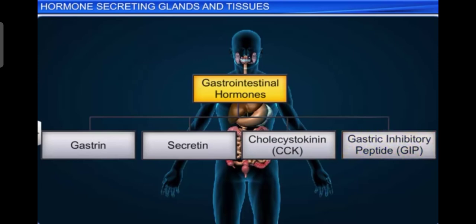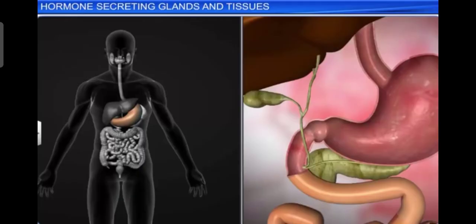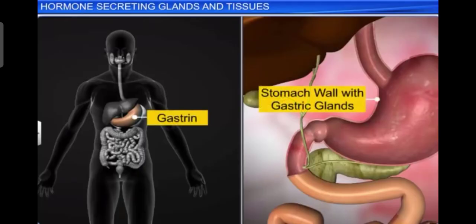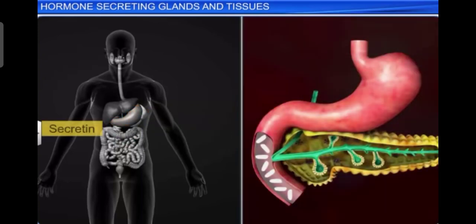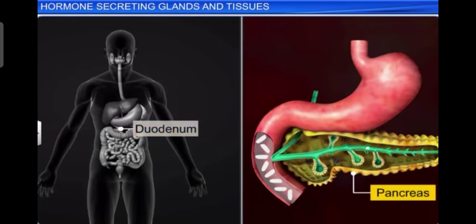Gastrin hormone, that is secreted by the duodenum wall, acts on the gastric glands and stimulates the secretion of hydrochloric acid and pepsinogens. Then secretin acts on the exocrine pancreas and stimulates secretion of water and bicarbonate ions.